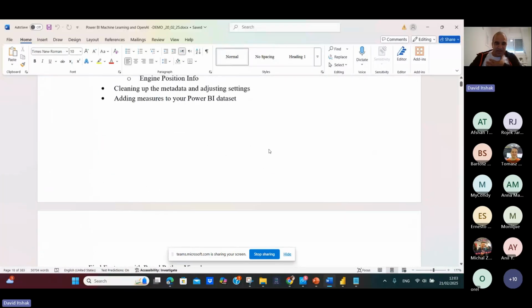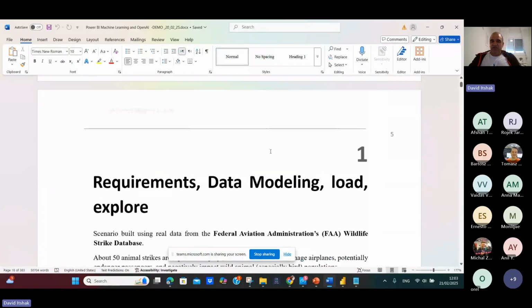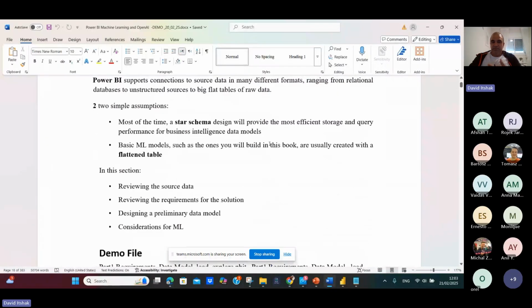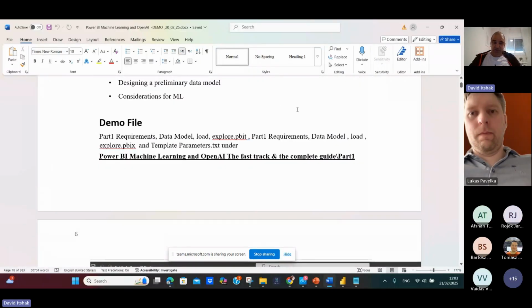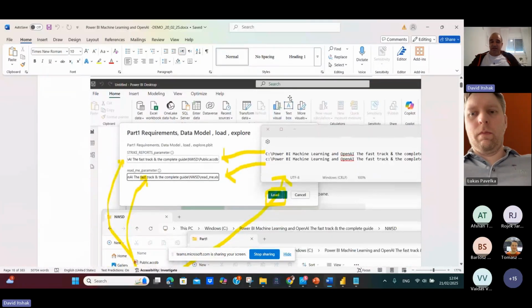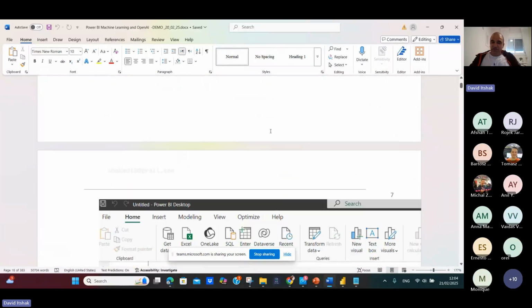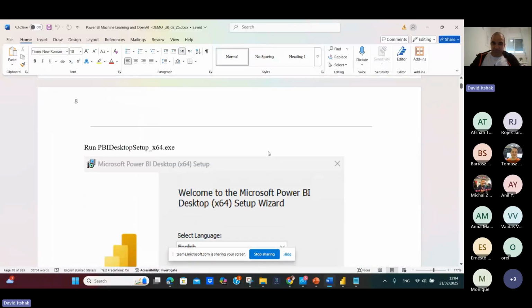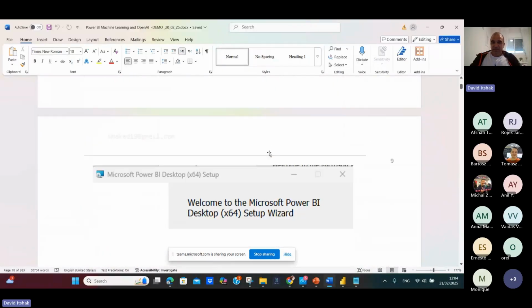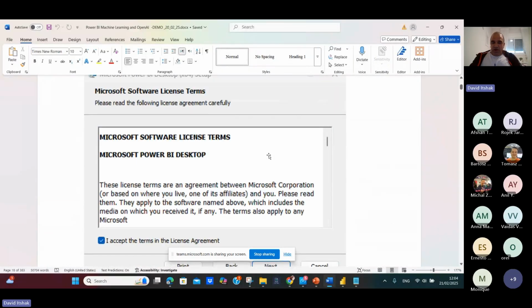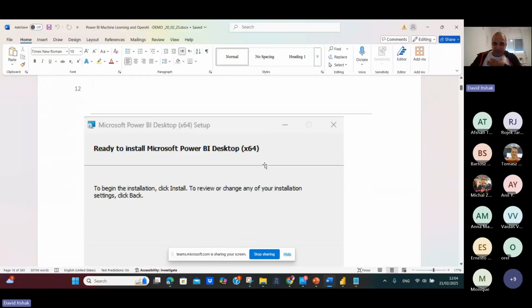So we talk about the agenda. First we have to install Power BI Desktop. By the way, you can install Power BI Desktop for the Power BI service on the cloud, or you can install Power BI Desktop optimized for Power BI Report Server. After you install Power BI Desktop, you can see the screen here. We will go to our site. Which site is ours? You can see it down.